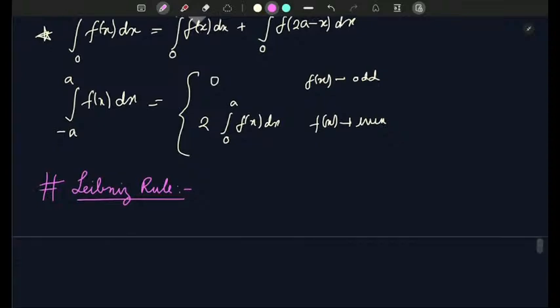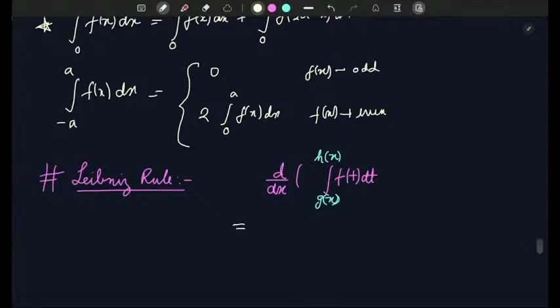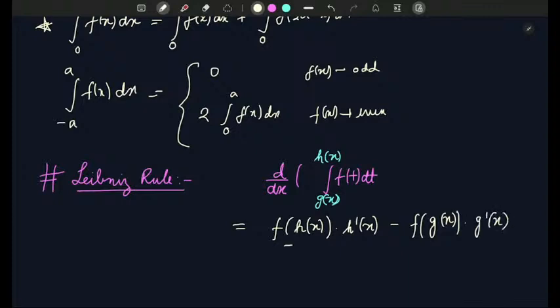Suppose we need to do a differentiation of an integral f(t) dt, and the limits are also functions g(x) and h(x). This rule says that this will be equal to f of the upper limit h(x) times the differentiation of the upper limit h'(x), minus f of the lower limit g(x) times the differentiation of the lower limit g'(x). Now this is also a very important formula. Many a time questions have come from this formula.